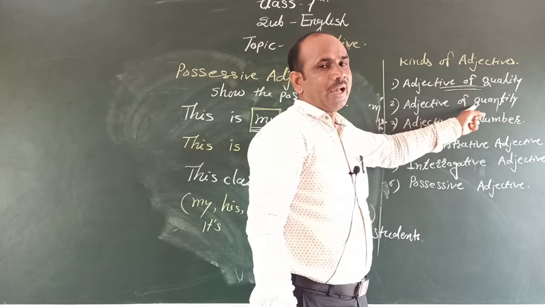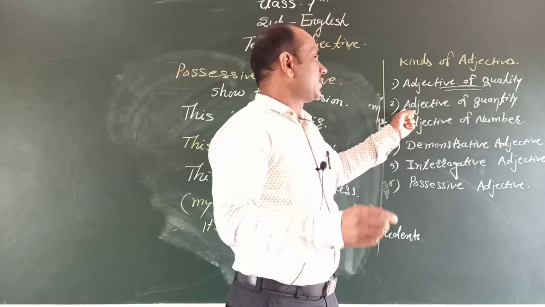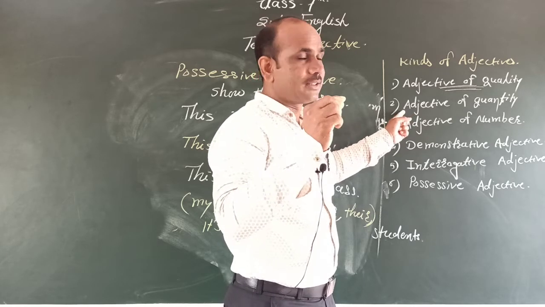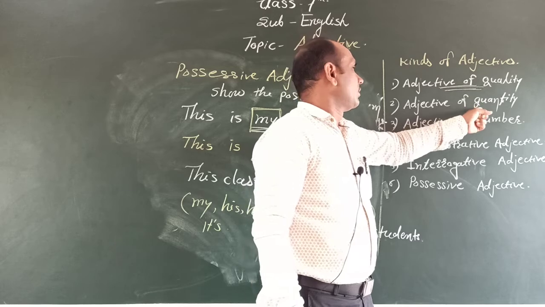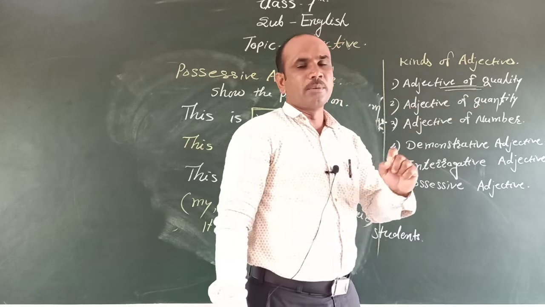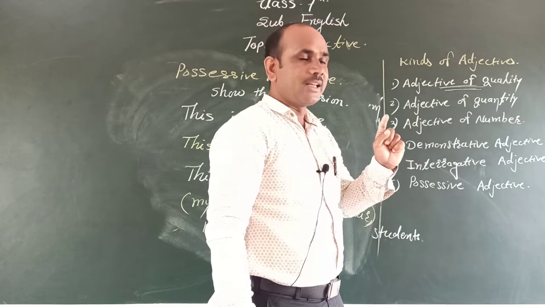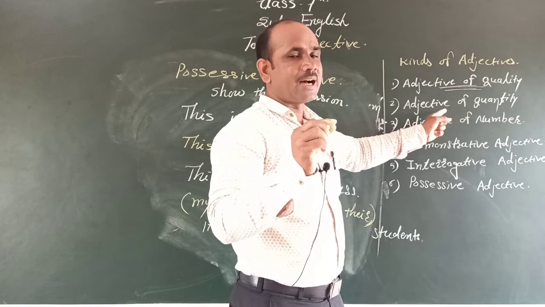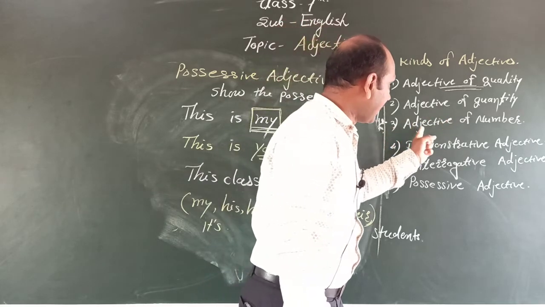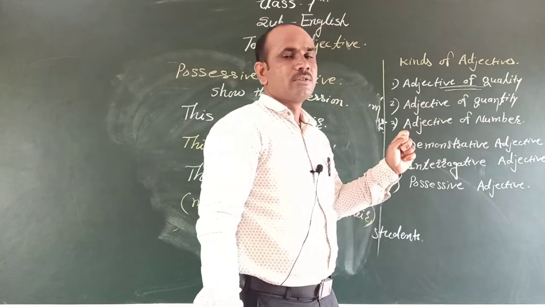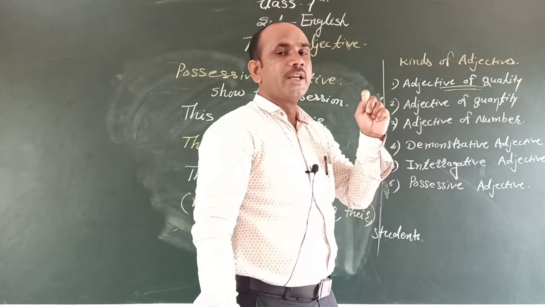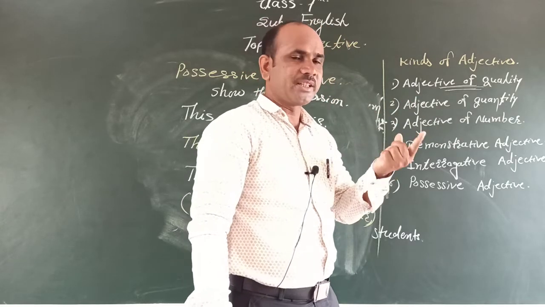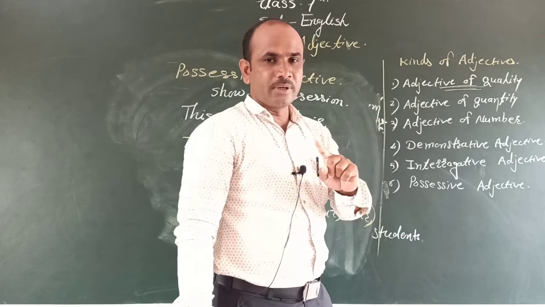Adjective of quantity shows the quantity of things, for example some, all, whole, little, very few. Adjective of number shows only numbers, for example 2 pairs, 2 chairs, 3 tables, 1 fan, 1 table, 1 class.